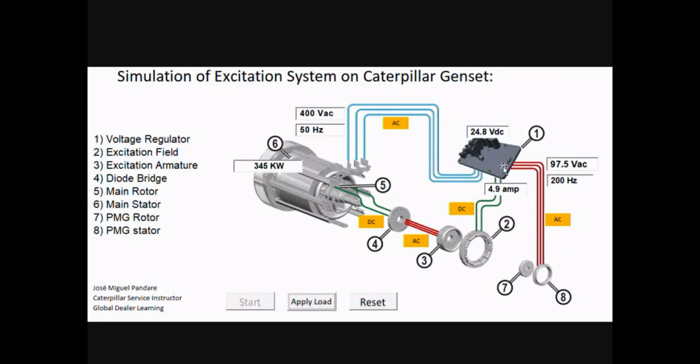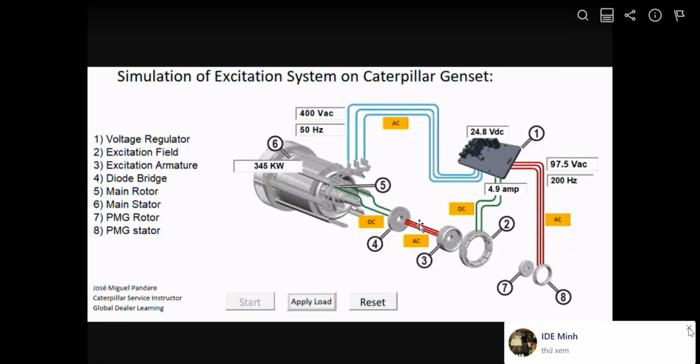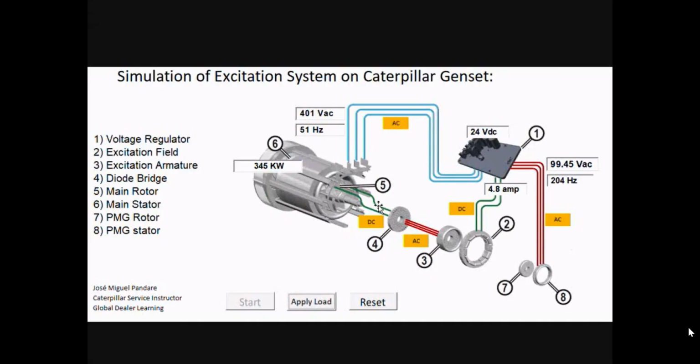So the voltage regulator will sense this decrement on the output voltage, and to increase it, needs to apply more DC voltage to the excitation field, producing more DC current to this excitation field, increasing the magnetic field over here, increasing the AC voltage over here, and by consequence increasing the DC voltage to the main rotor, which at the same time will have more magnetic field and will recover the output voltage to the desired level.